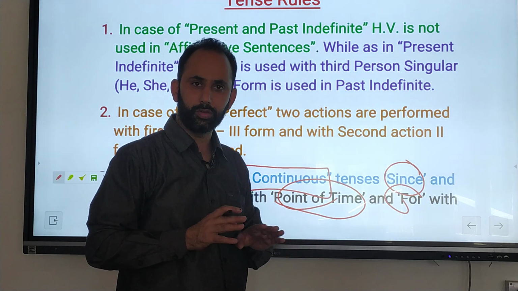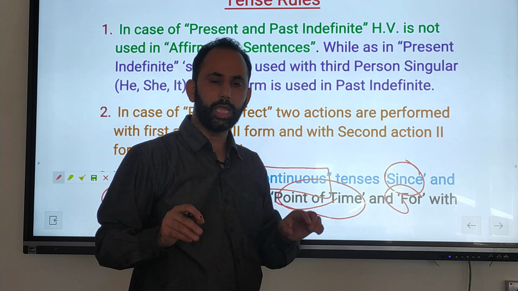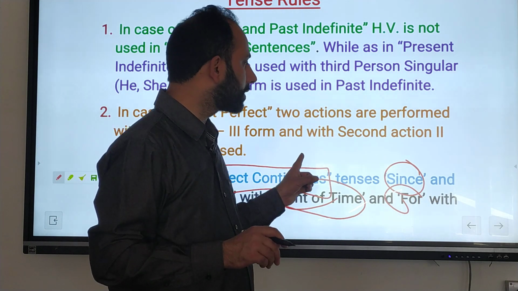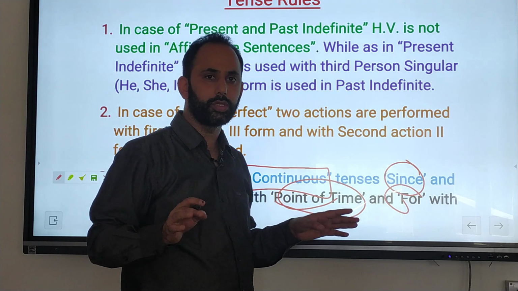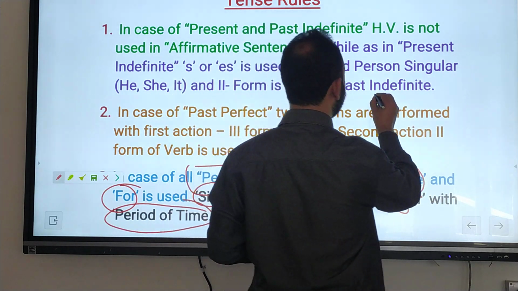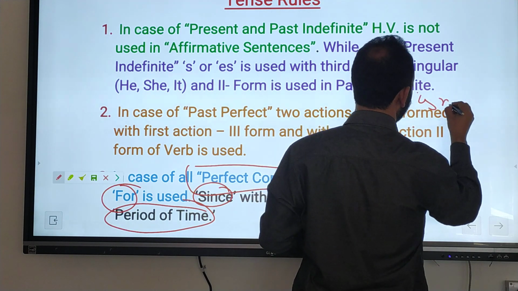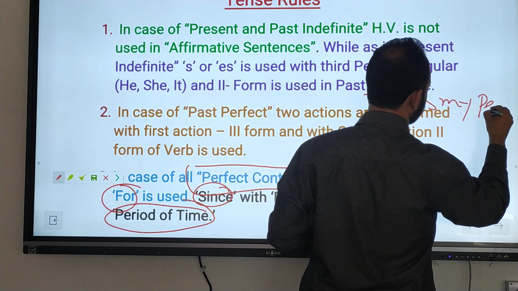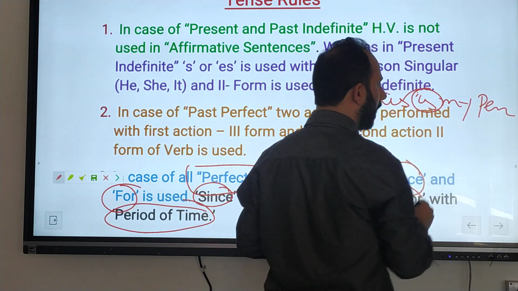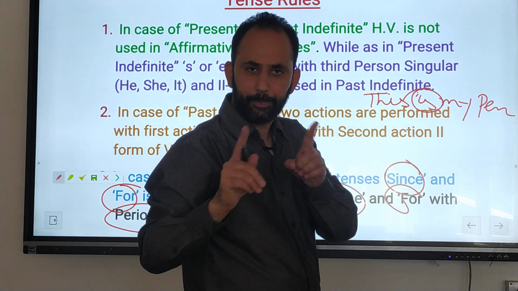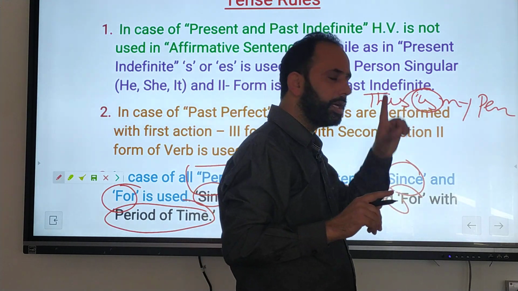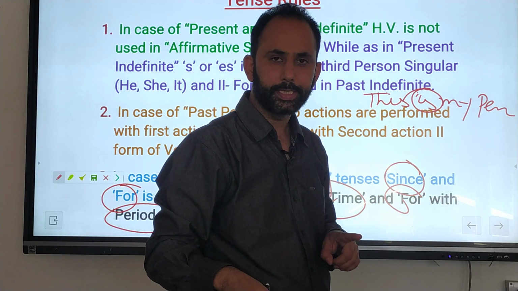We will discuss also the usage of the tense. But once again, I have already discussed the point with you, but still I will discuss with you that sometimes, for example, this is my pen. Here this is not a helping verb. This is not continuous tense. It is indefinite tense.